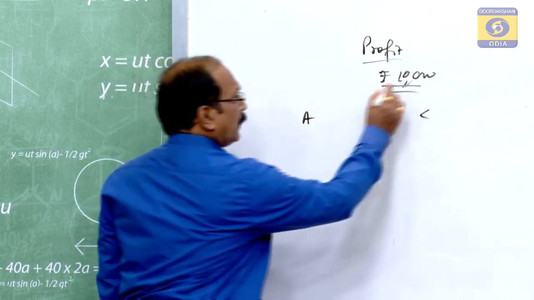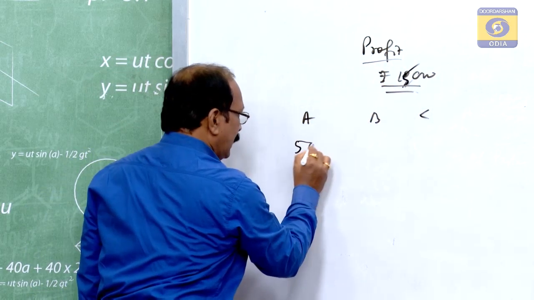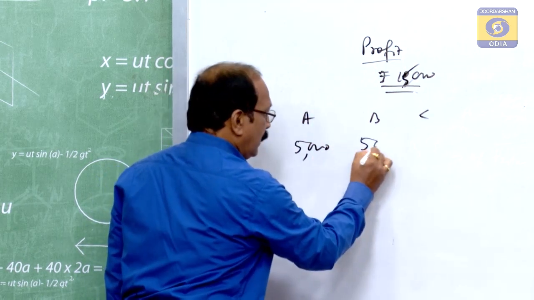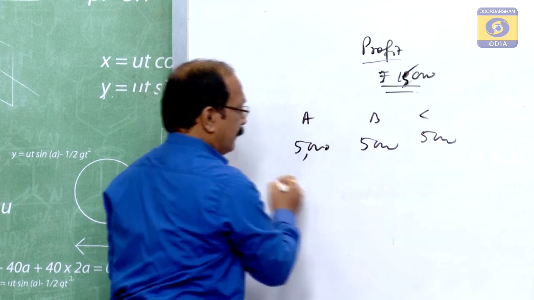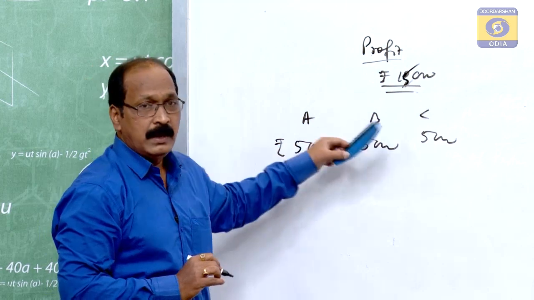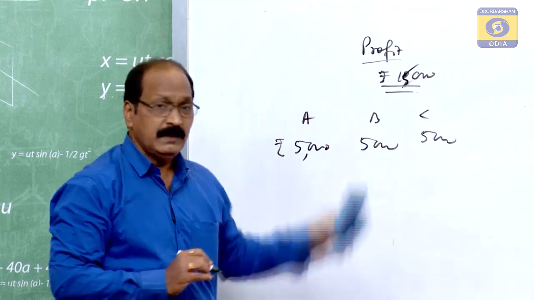So, suppose it is 15,000, and suppose the ratio is equal. So, 5,000, 5,000 and 5,000. The 15,000 rupees is to be distributed among the three equally, that means 5,000 each.